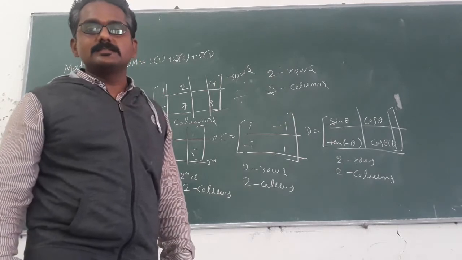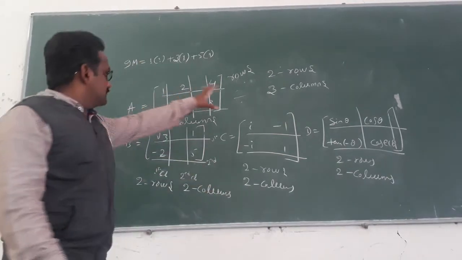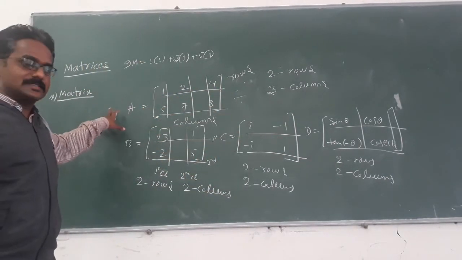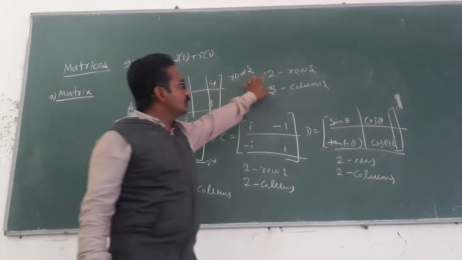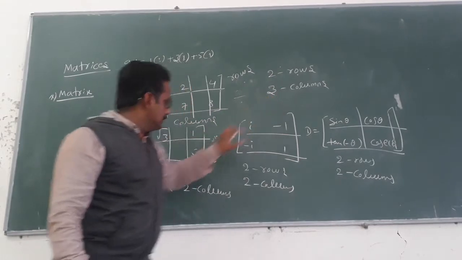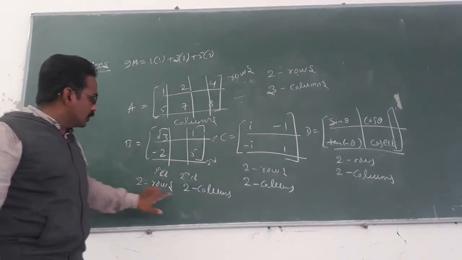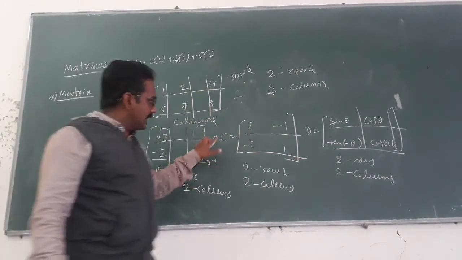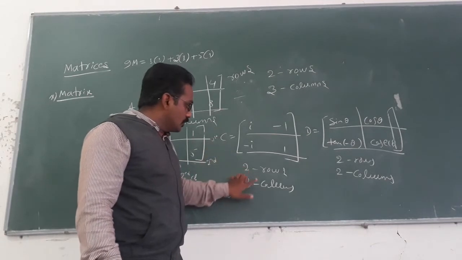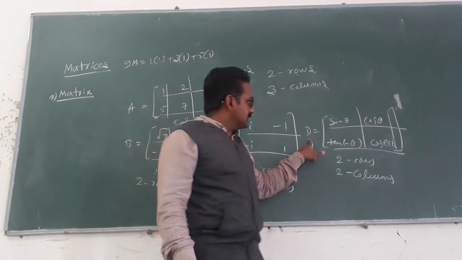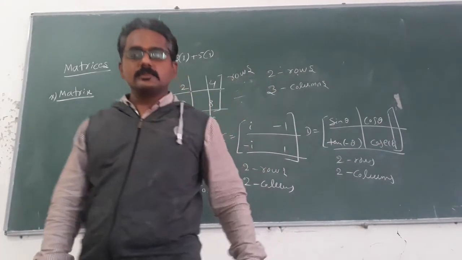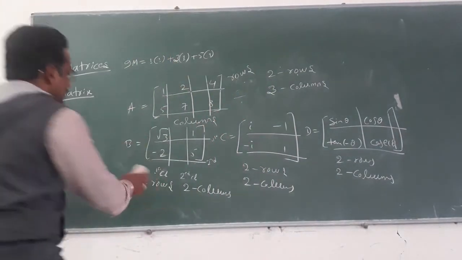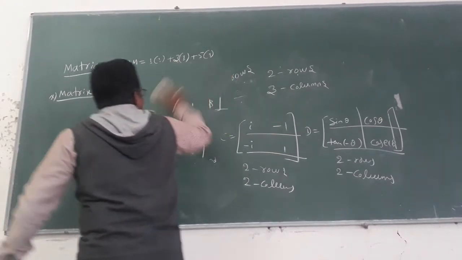Got the point? In this, matrix A consists of 2 rows, 3 columns, and matrix B consists of 2 rows, 2 columns, and matrix C consists of 2 rows, 2 columns, and matrix D consists of 2 rows, 2 columns. Okay? Let us see some more examples.